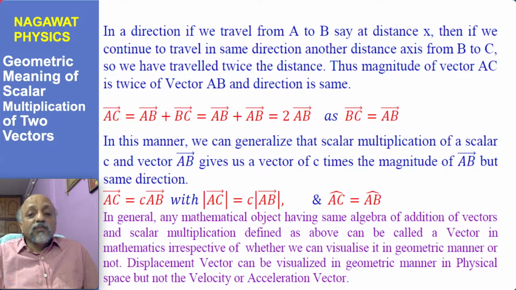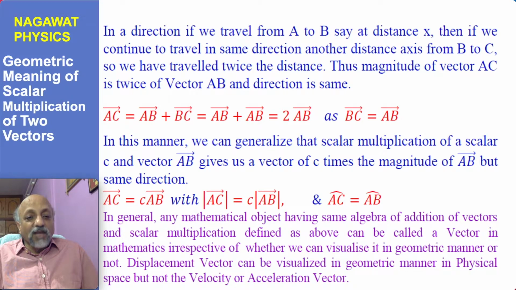In general, any mathematical object, not necessarily the geometric drawings which we have made, any mathematical object having the same algebra of addition of vectors and scalar multiplication defined here can be called a vector in mathematics, irrespective of whether we can visualize it in a geometric manner or not.